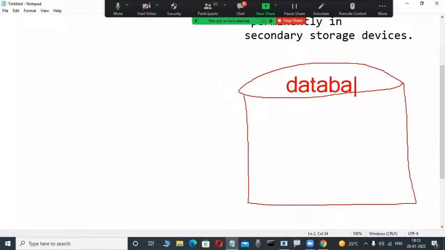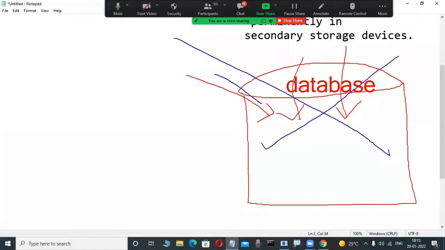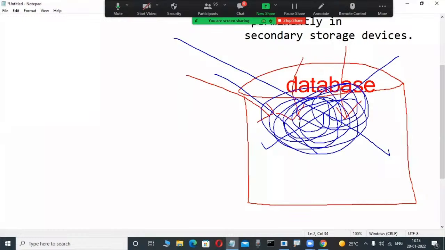Okay, database. In this place only, we are storing data. We are thinking of any random collection of data, but that is absolutely wrong. Actually, Oracle, SQL Server, DB2, Sybase, Informix, Ingres, Teradata, these types of databases do not store a random collection of data. These databases only store a structured collection of data.